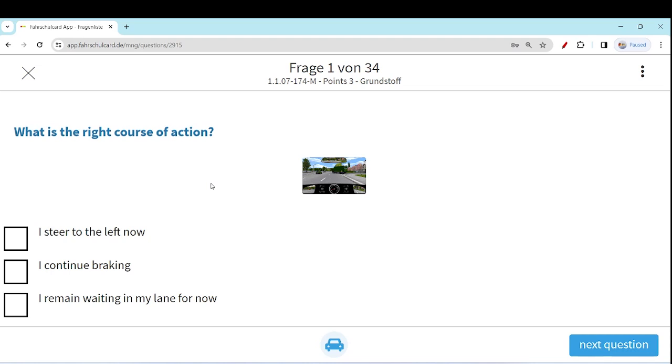Because we have already seen the blue car is on the left lane, and if we change our lane now, we will definitely hit the blue car because it is in our blind spot. So it is not the correct action to do.